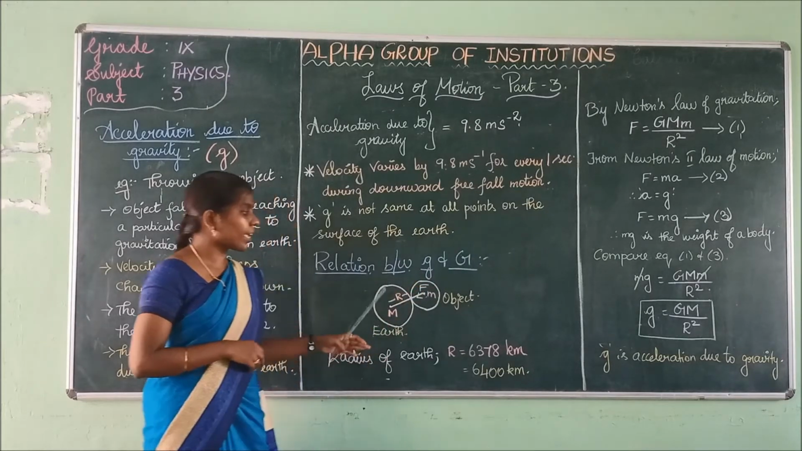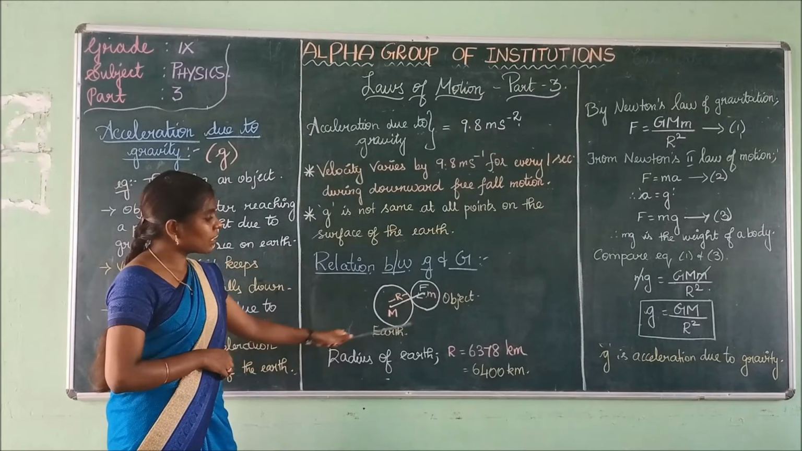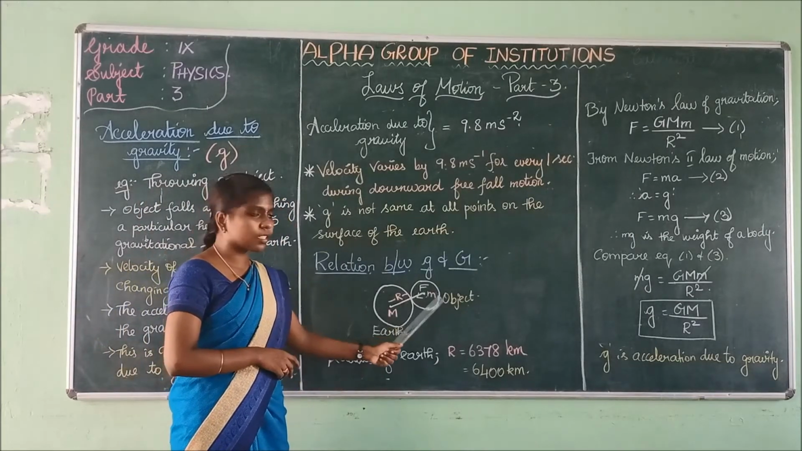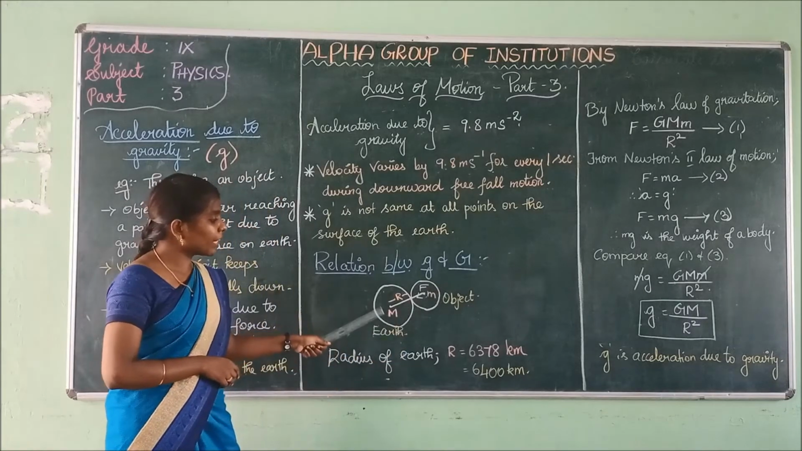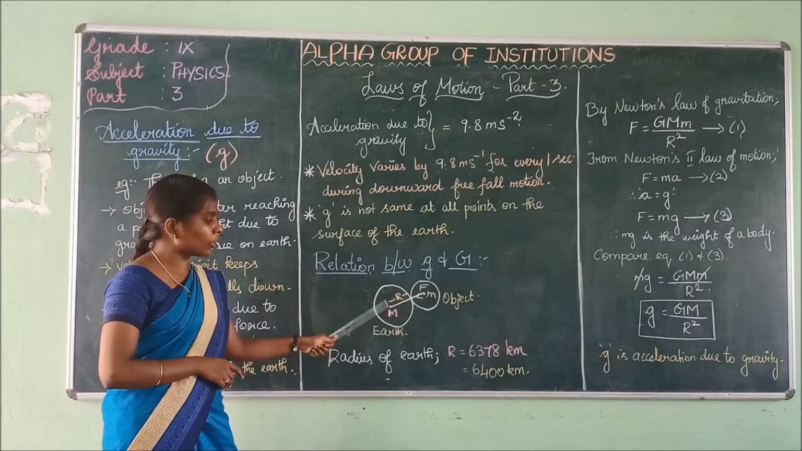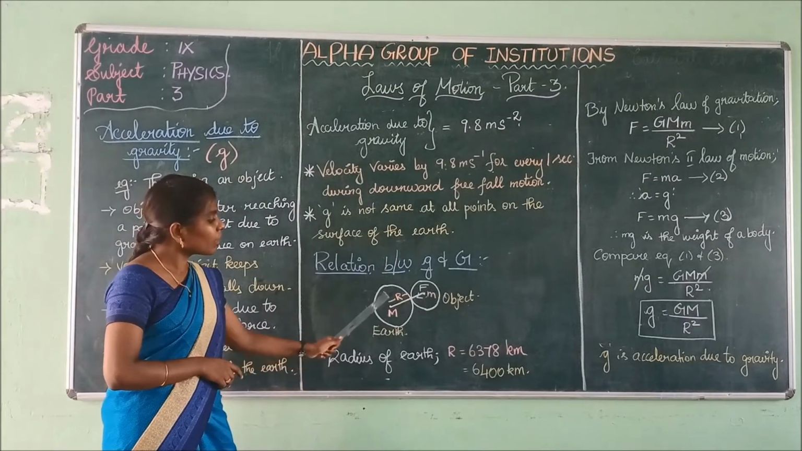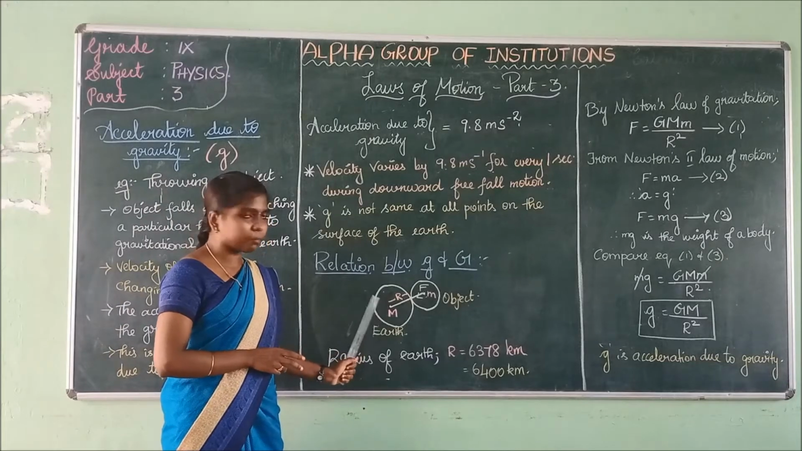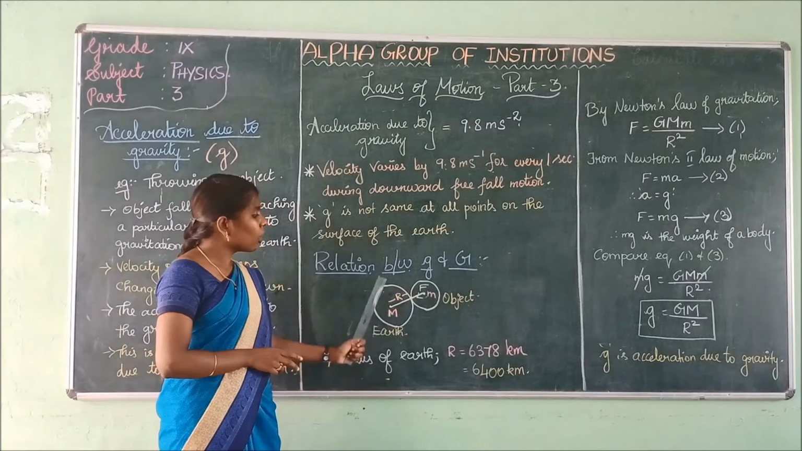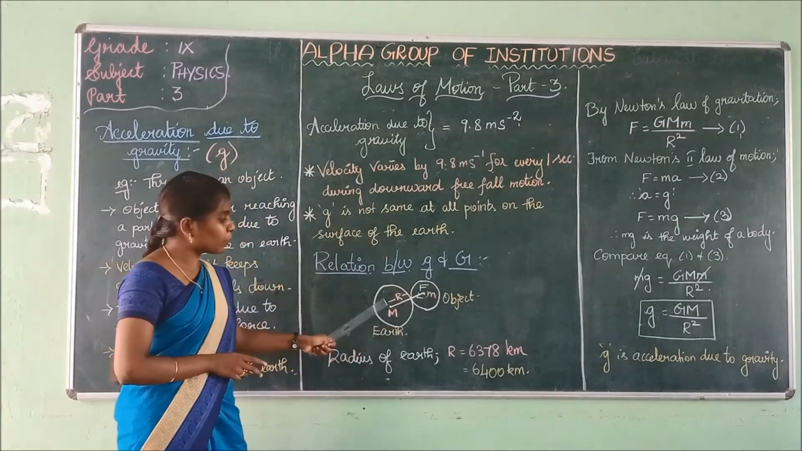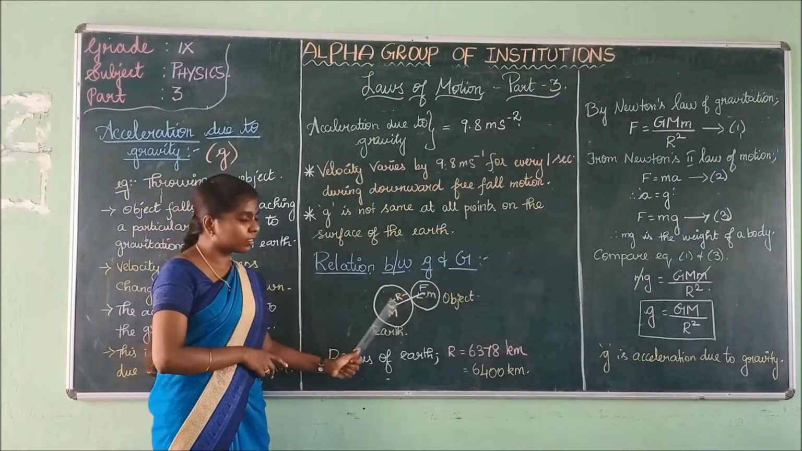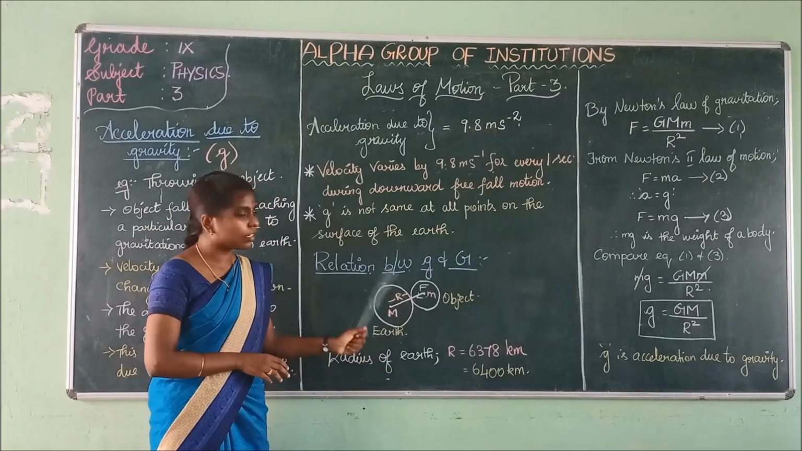Shall we see? Yes. See this. This is the earth's surface and this is an object. Now capital M is the mass of the earth, pointed at the center of the earth. R is the radius between the center and the surface of the earth.